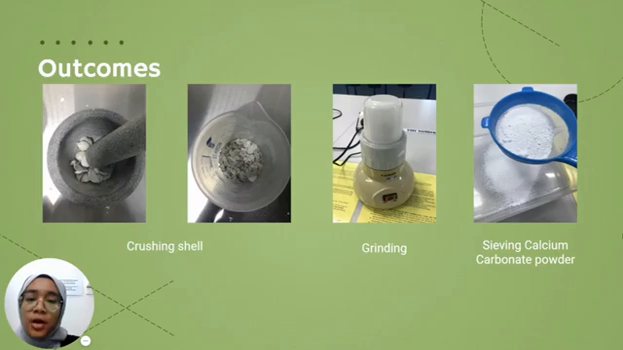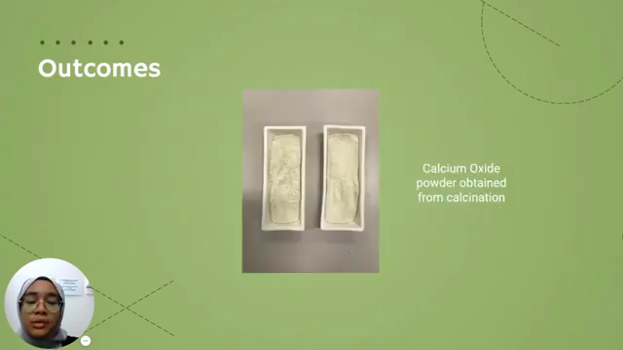These are some of the outcomes that I have done for this research. I already bought the shell, and the shell is crushed and ground to form calcium carbonate powder. The calcium carbonate powder also already underwent the calcination process in a muffle furnace at 1000 degrees for about 1 hour and 30 minutes to produce calcium oxide powder. So I already obtained the calcium oxide powder.